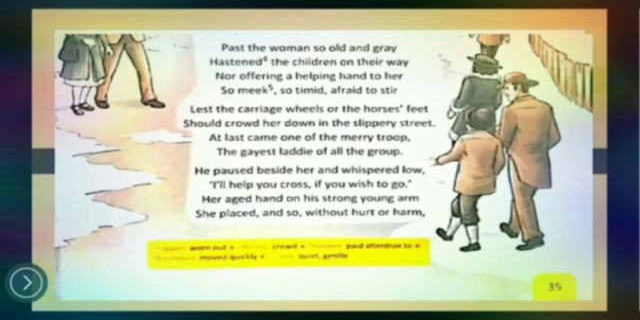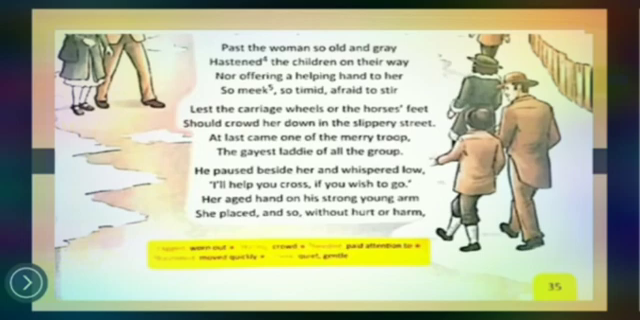So here what they are saying is that, in order to protect herself from the carriage wheels, whatever carriage was moving through, in the modern era we can find vehicles that move, and we get afraid that they will crash us. So she was also afraid of those carriage wheels and horses' feet moving through that area, which should crowd her down in the slippery street. It means they would be crowding her down in that slippery street. So it was not looking very possible for her to cross in such a situation.